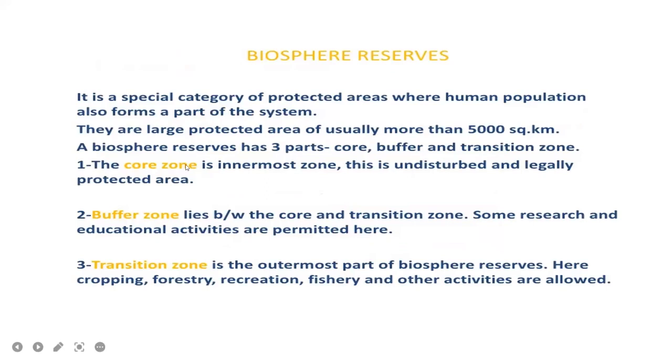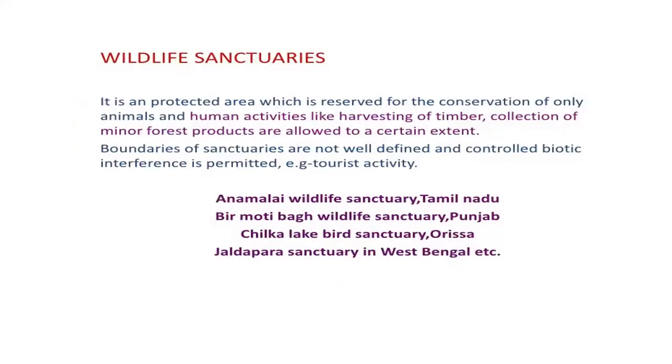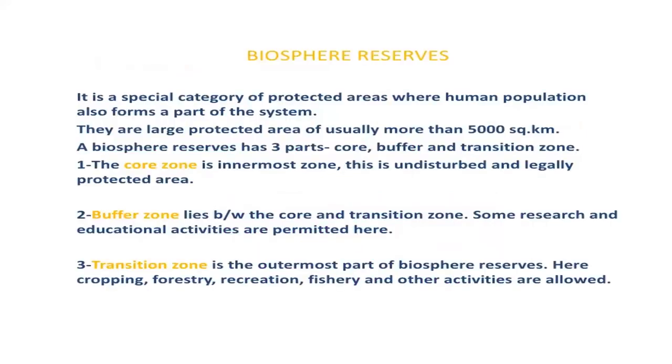Next is the biosphere reserve. In situ conservation is the conservation of animals and plants in their natural habitat. The first one is national parks, the second one is wildlife sanctuaries. Good. Next, the third one is the biosphere reserve.